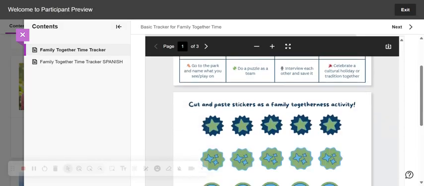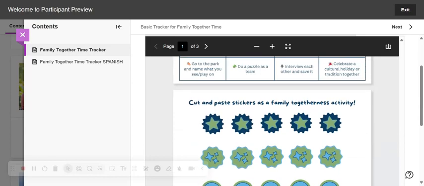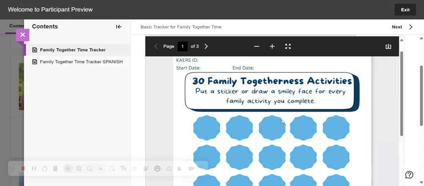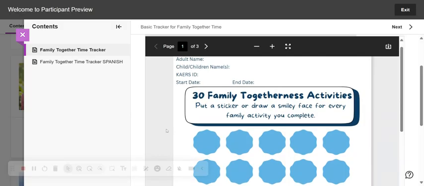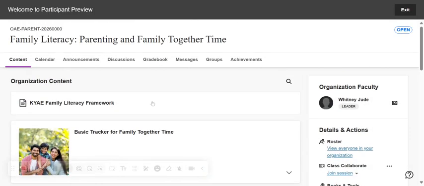And then at the very bottom here, if you wanted to print this part out, they can actually cut these out and paste them onto here, just as another additional thing that the families are doing together. And because I love little kids, it helps with cutting skills and improving fine motor skills. Okay, so that is the Blackboard organization.